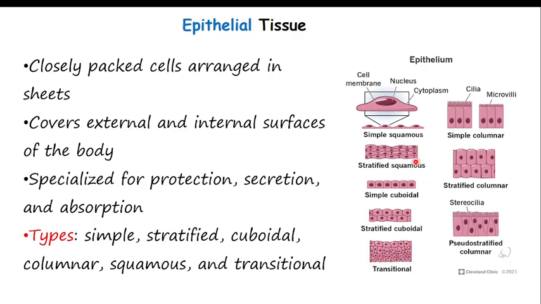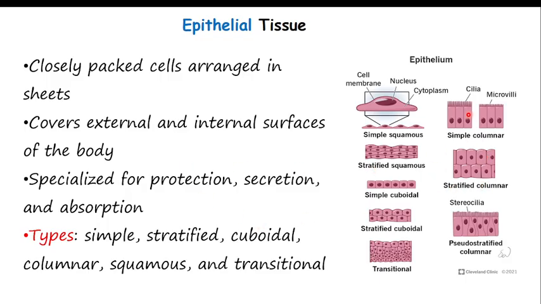So if it is one cell layer and columnar, that's called simple columnar epithelium. If it is only one layer in the shape of a cube, we say simple cuboidal. If they are more than one layer, they are no longer simple, they are stratified, so in the cube shape we say stratified cuboidal, and so on.